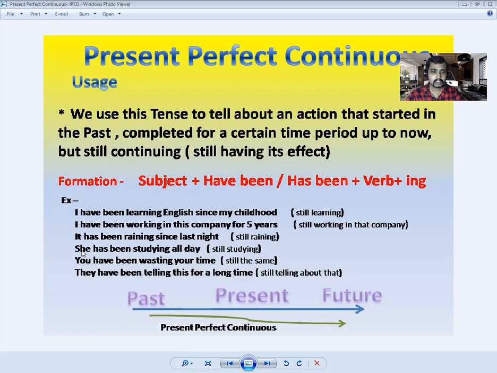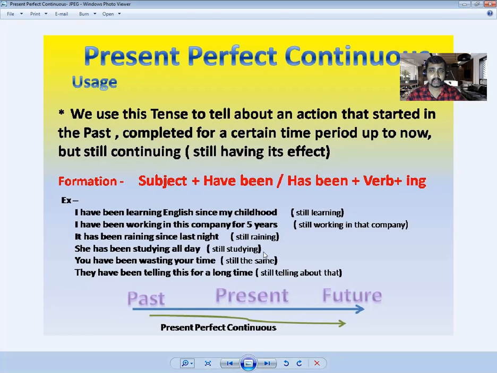So then this one, she has been studying all day. Now it is like the end of the day, but she is still studying. So she has studied throughout the day. So we can see the continuation here. We say she has been studying.